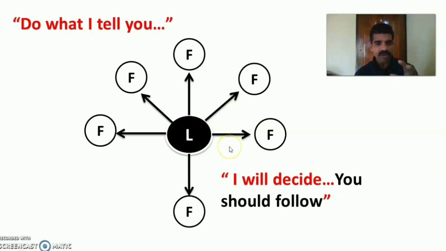So this diagram you can also use for easily understanding the autocratic leadership style. Then the keyword is: do what I tell you. And another keyword for you: I will decide, you should follow. The leader will decide and the followers, the workers, employees must follow that. Let us see in detail about autocratic leadership style.